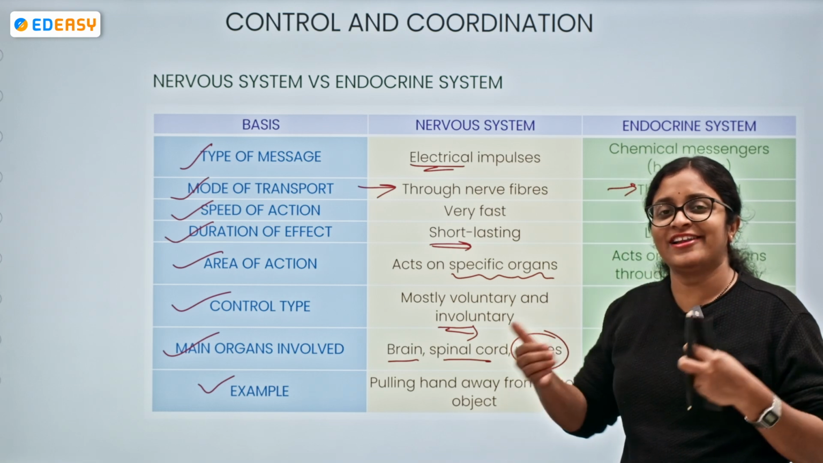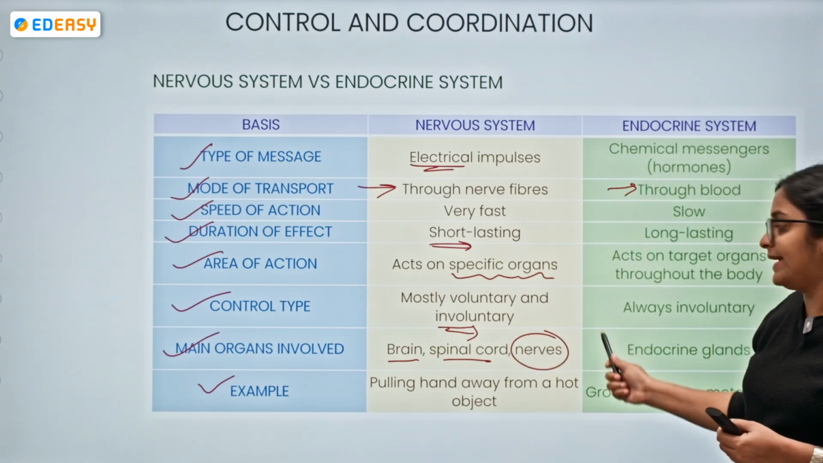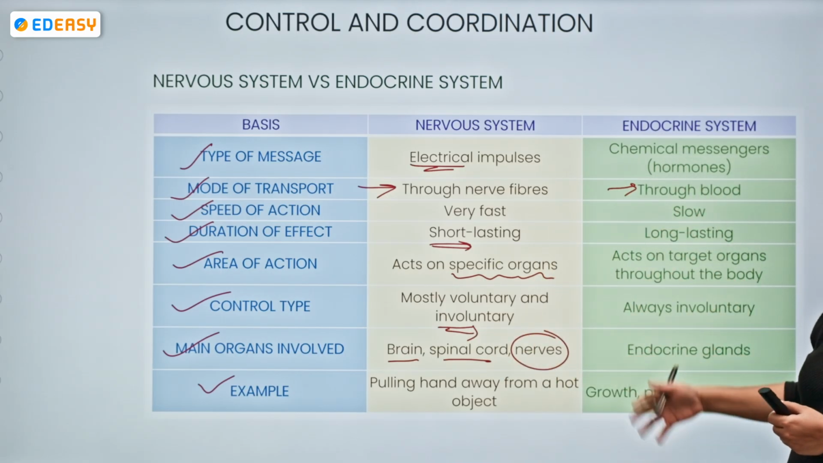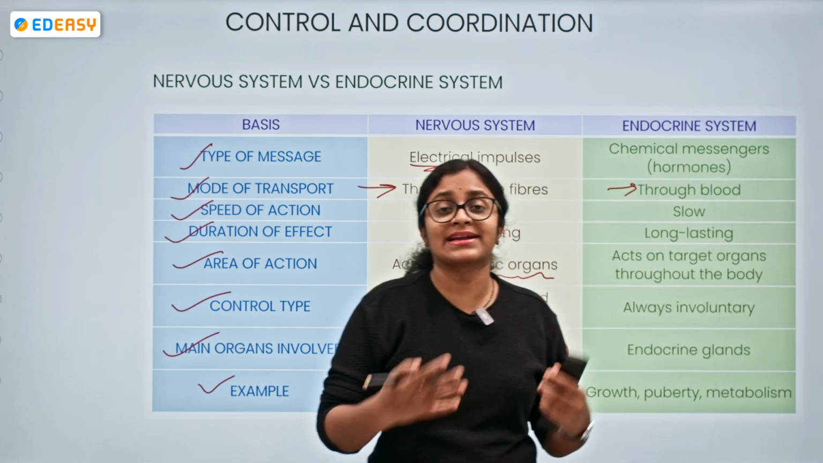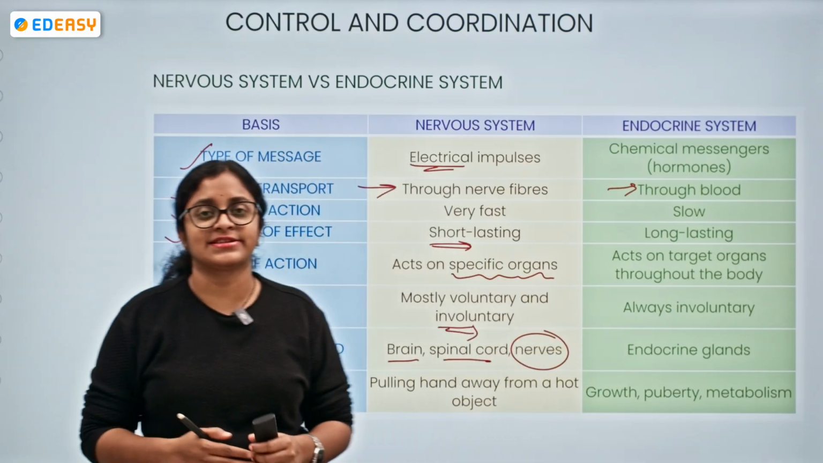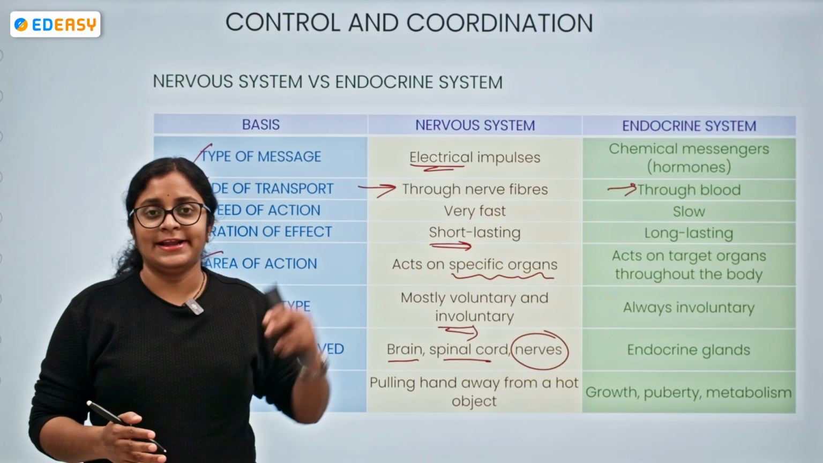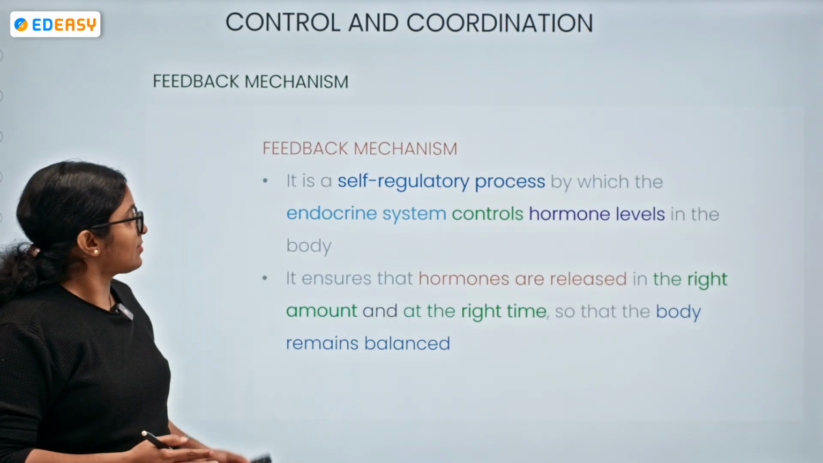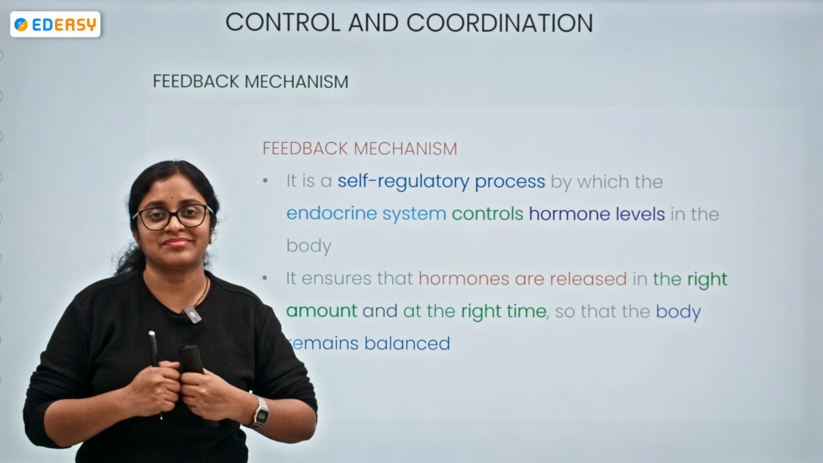Okay, so we have a lot of things which are under neuronal control, whereas the endocrine system corresponds for showing some growth related, puberty related, metabolic activities. So all this will be under the control of the endocrine system. Now we have understood the nervous system, the endocrine system. Now let's take into the concept of feedback mechanism.